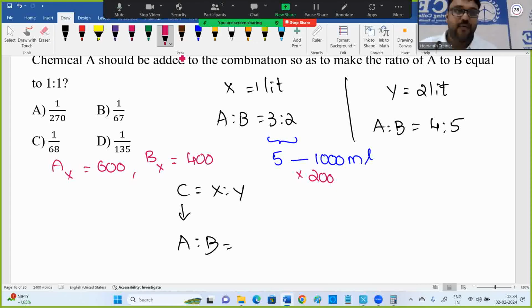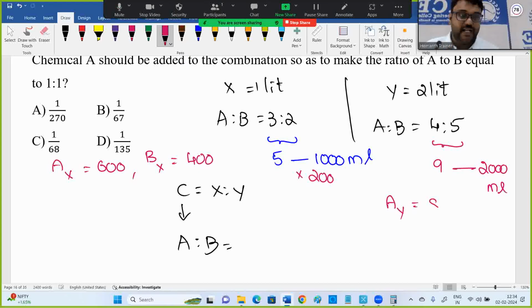Clear with that? Now let's come to Y. In Y, 4 plus 5 is how much? 9. But we want 2 liters or 2000 ml. 9 should become 2000 ml, which means I should multiply with 2000 divided by 9.